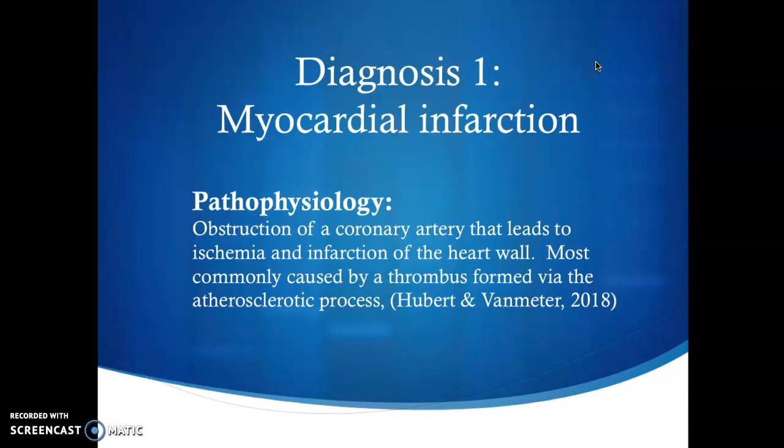Myocardial infarctions are the result of really sudden ischemic cardiac death of tissue. This is commonly caused by a thrombus that travels to the coronary arteries and occludes the vessels, causing obstruction of vital blood flow to the walls of the heart. The lack of oxygen causes cell death or infarction of the cardiac tissue. Thrombus formation is caused by the slow-growing atherosclerotic process. The severity of MIs really depends on the location and the severity of infarction.